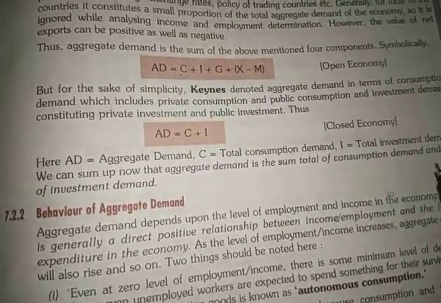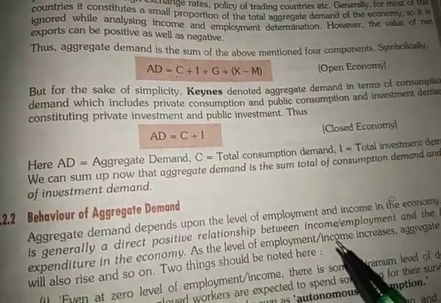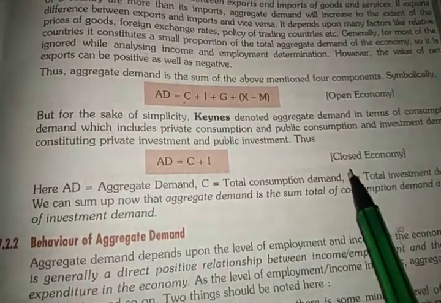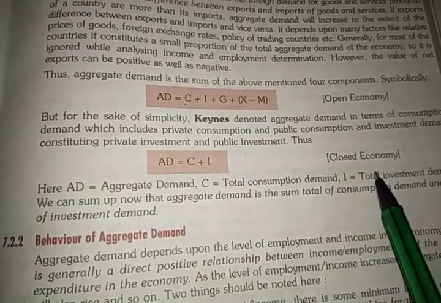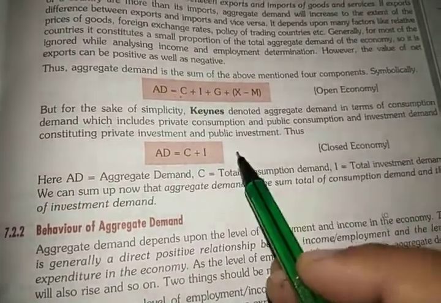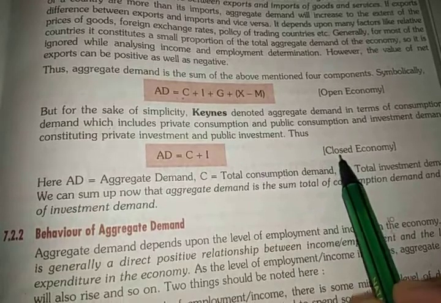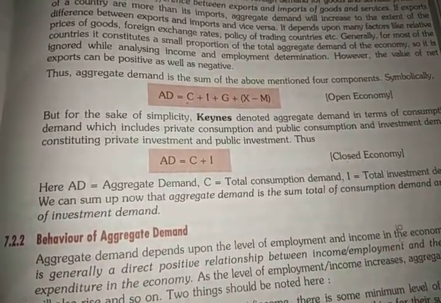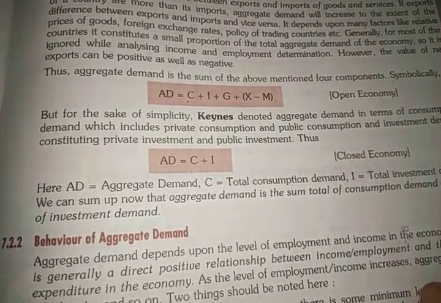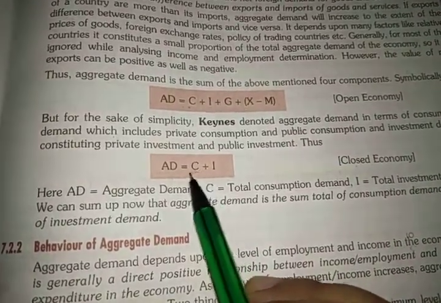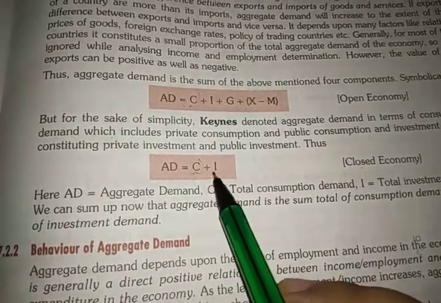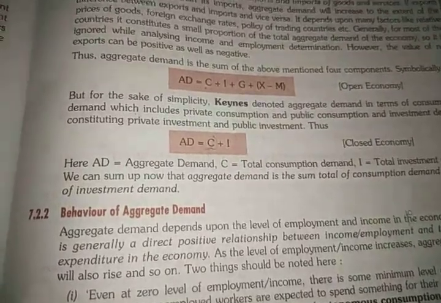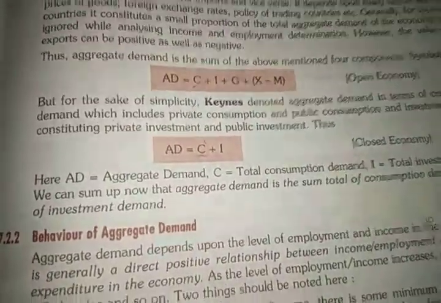But Keynes said that for a closed economy the formula will be different. What happens is that in a closed economy there is the control of the general public only, which means there will be no government intervention in a closed economy. Along with that, if the economy is closed, that means this economy is not importing or exporting goods from foreign countries, which means either I will consume goods from the country I am living in, or I will save my money. That will be my aggregate demand. That's it. Okay, so this was the concept of aggregate demand.